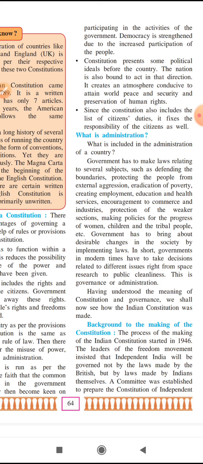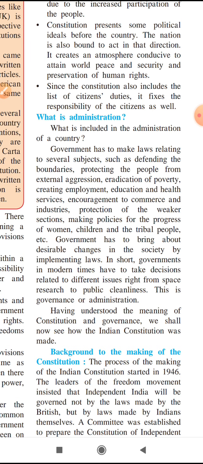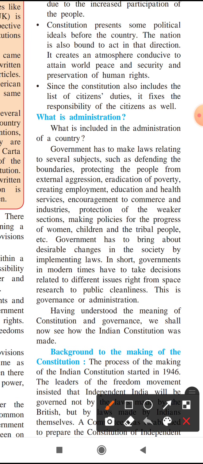Now the next is protecting the people from external aggression. The government also has to make laws protecting the people from external aggression. External aggression means foreign aggression. Foreign aggressors also invade the country, and at that time people get frightened of those aggressors, those invaders. So at that time it is the duty of the government to protect the people from those aggressors.